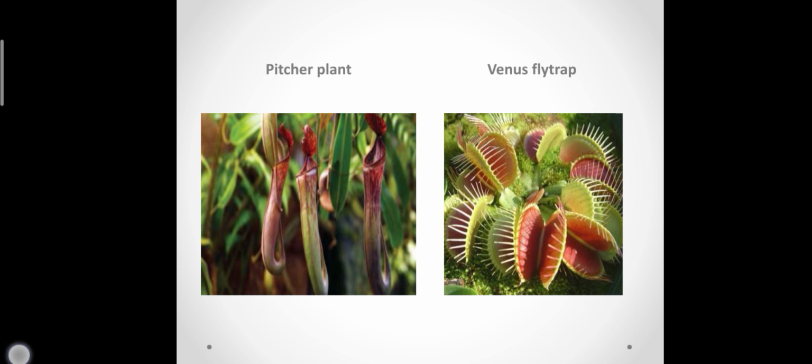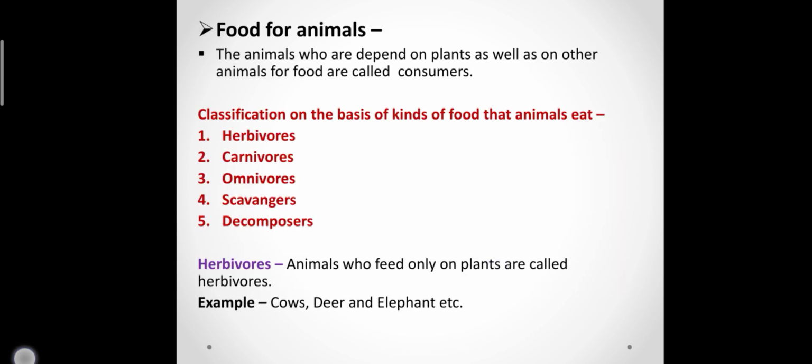Now the food for animals. The animals who depend on plants as well as on other animals for food are called consumers. Means basically there are two categories. First one producers, second one consumers.